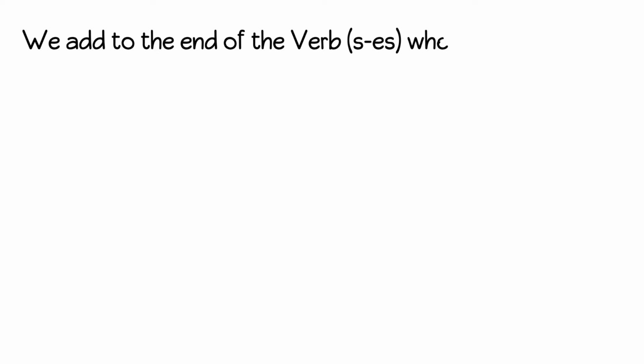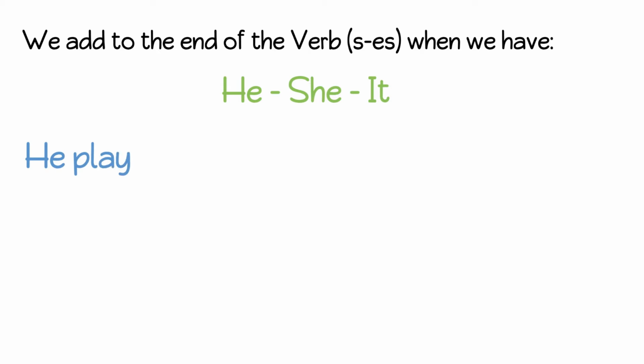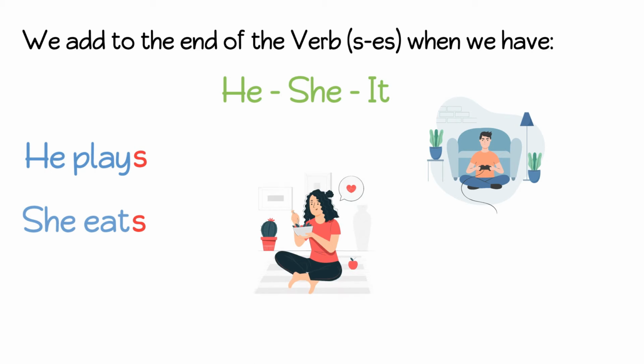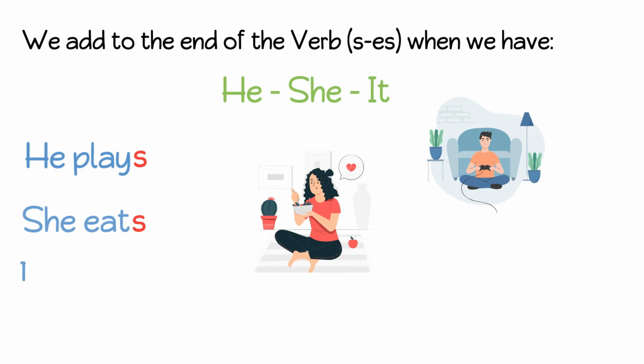We add to the end of the verb s or es when we have he, she, or it. For example, he plays, she eats, it sleeps.